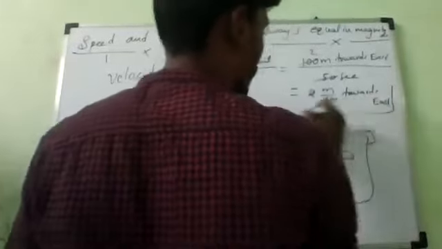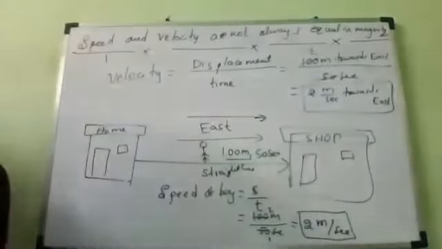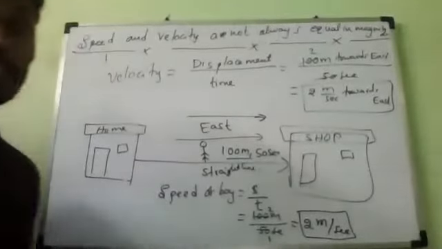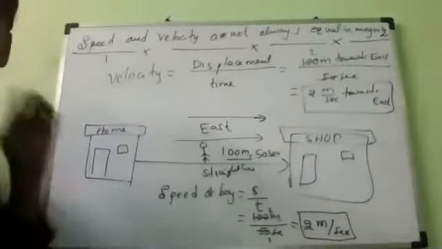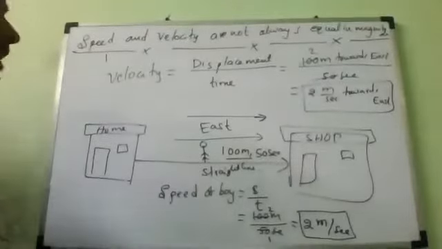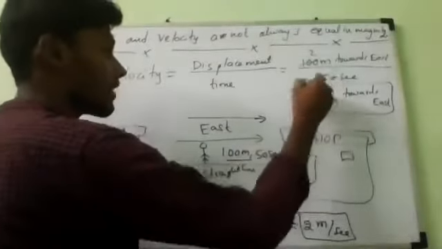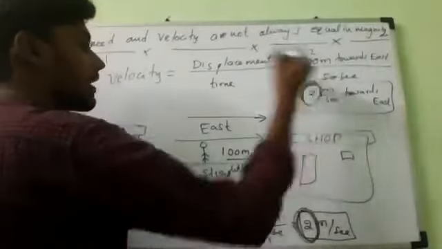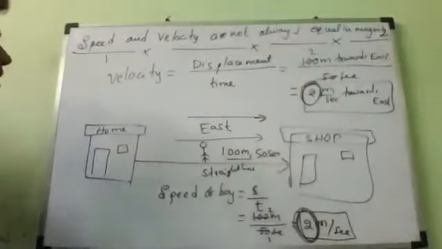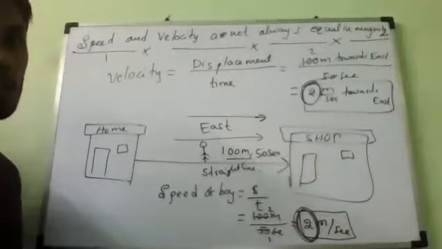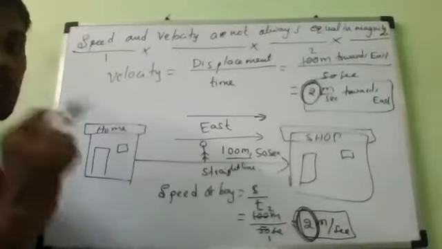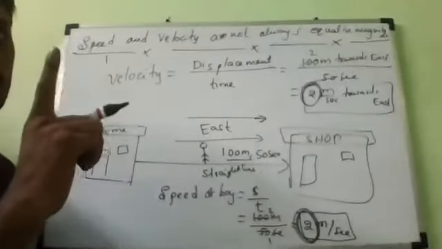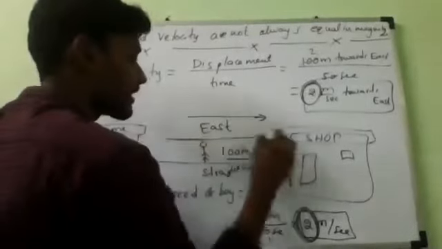In this case, both velocity and speed are equal or not? Yes, sir. So in most cases, the magnitude, meaning the number, of velocity and speed of a body is equal. Remember, the magnitude of speed and velocity of a moving body is equal only if the body moves in a straight line direction.